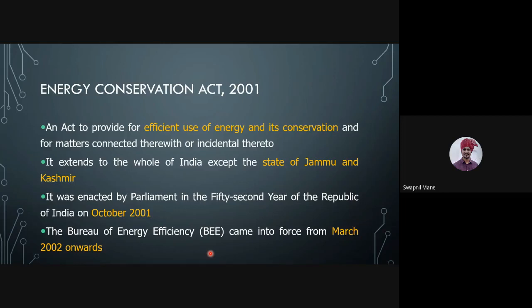Okay. After the Energy Conservation Act, the Electricity Act was formed in 2003. So the Energy Conservation Act in 2001 and the Indian Electricity Act in 2003. So till 2003, there was no monitoring of electricity usage. I told you that in 1913, the first instance of electricity was seen.